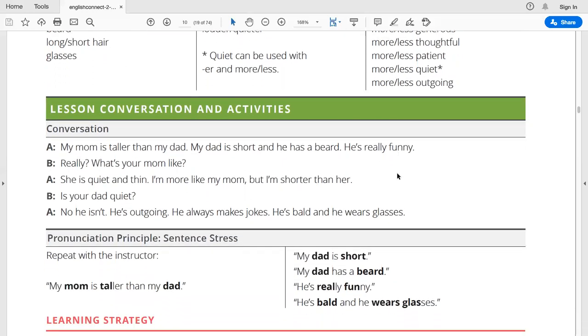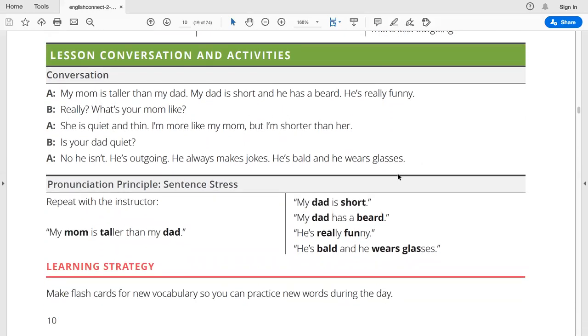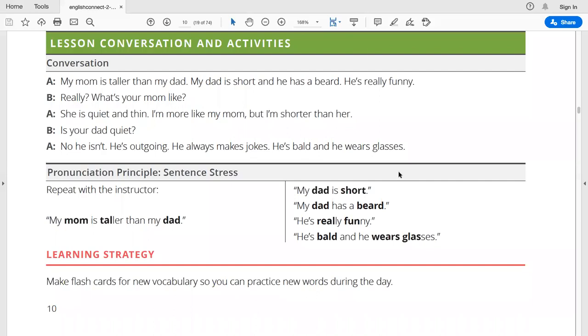In the lesson, conversation and activities. The conversation. My mom is taller than my dad. My dad is short and he has a beard. He's really funny. Really? What's your mom like? She's quiet and thin. I'm more like my mom, but I'm shorter than her. Is your dad quiet? No, he isn't. He's outgoing. He always makes jokes. He's bald and he wears glasses.